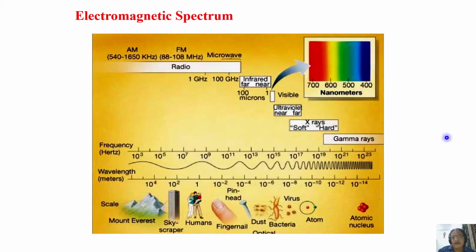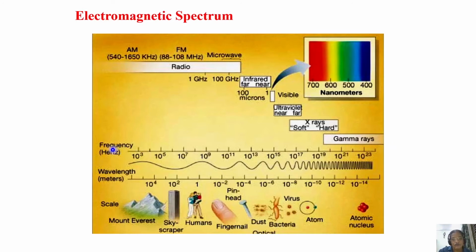Various frequency ranges are given here. For example, gamma rays, X-rays, both soft and hard, ultraviolet, the visible range, infrared, microwave, and this is the radio frequency range. You can see it is given in the frequency scale and also in wavelengths.